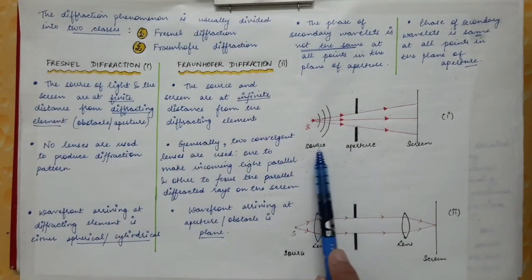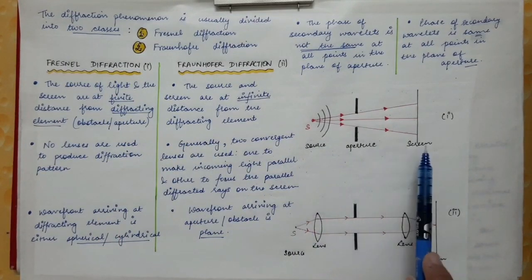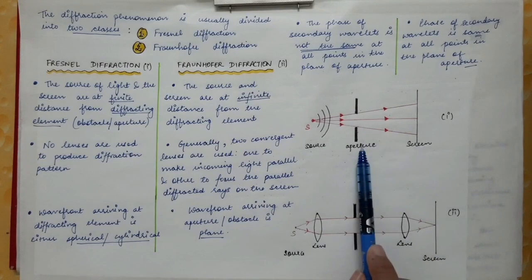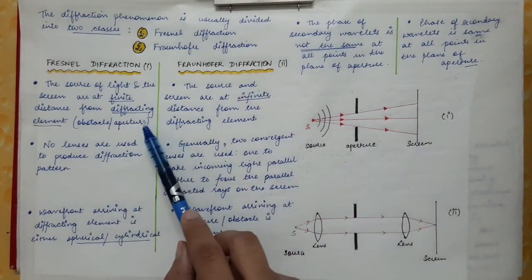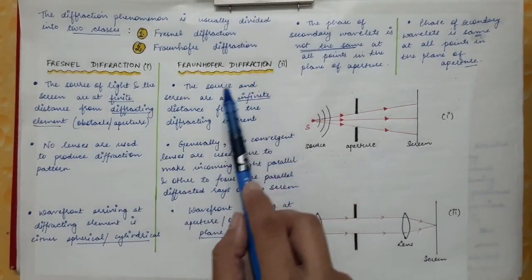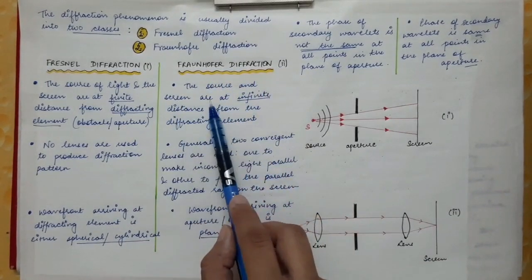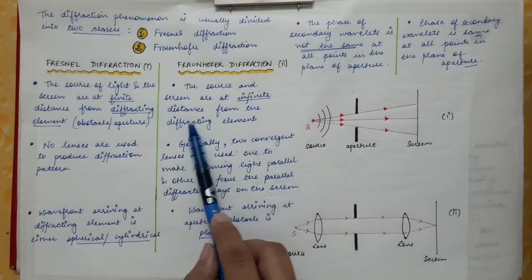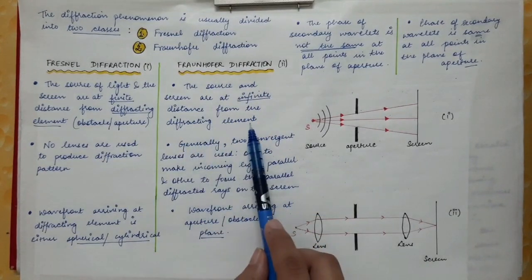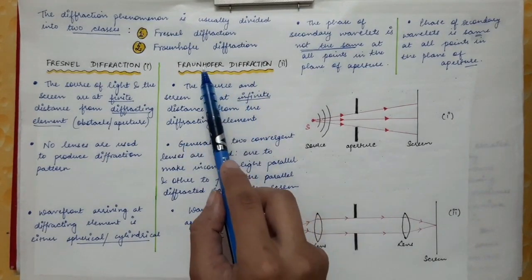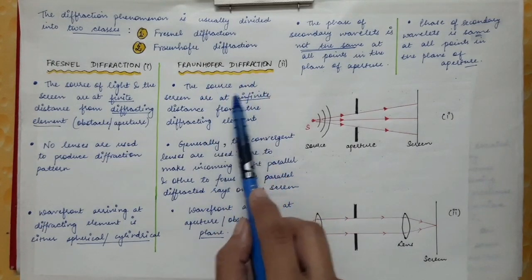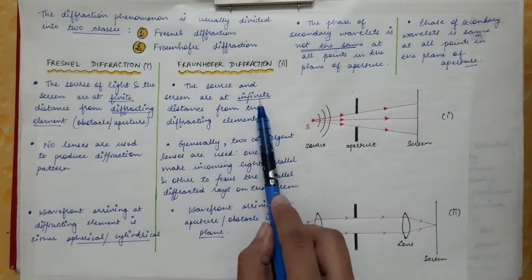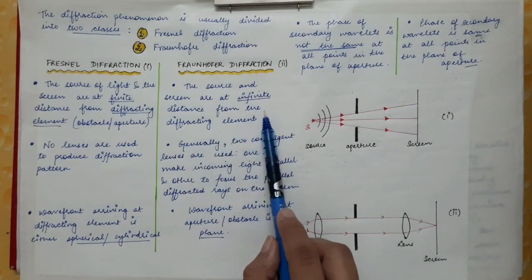So the distance of the source from the aperture and the distance of the screen from the aperture or obstacle is finite. Whereas in Fraunhofer diffraction, the source and the screen are at infinite distance from the diffracting element. So the distance in case of Fraunhofer diffraction is not finite. The source and the screen are at infinite distance from the obstacle or the aperture.